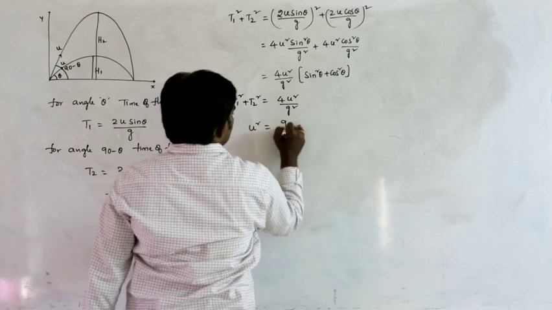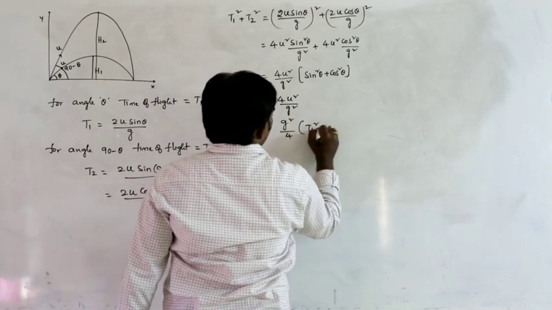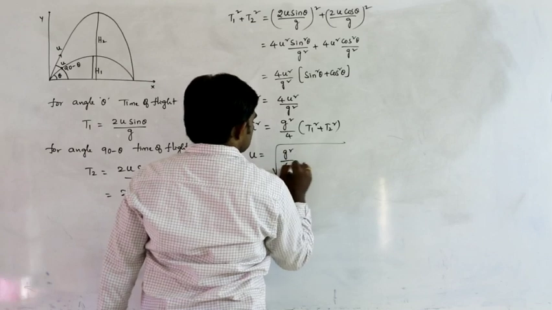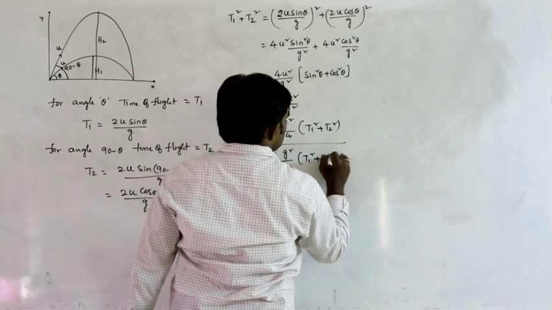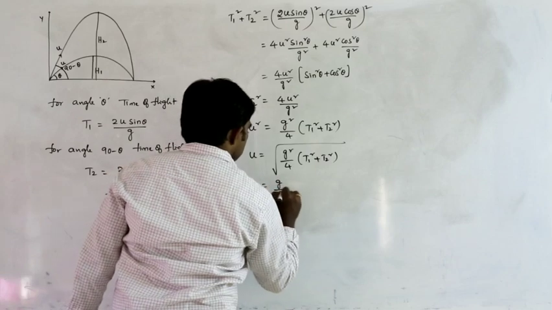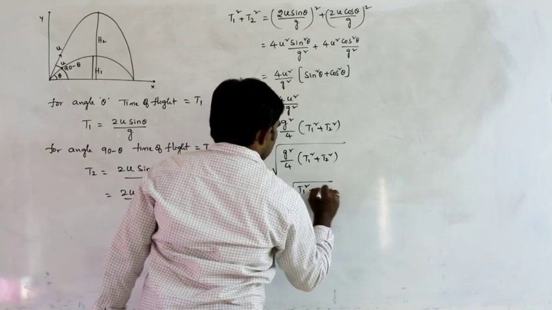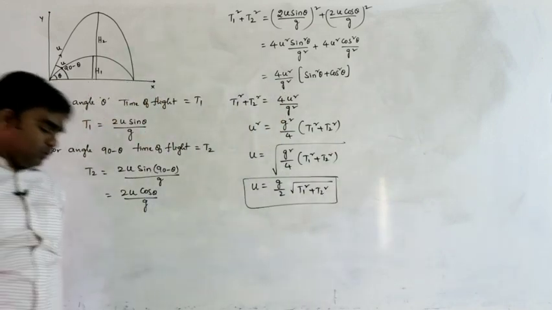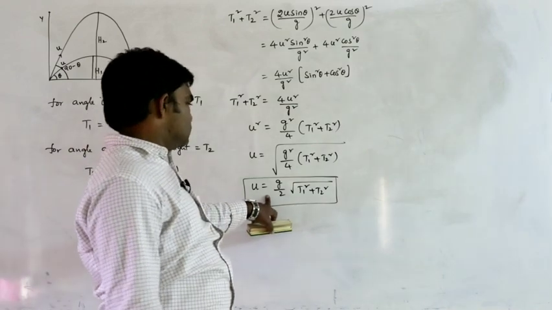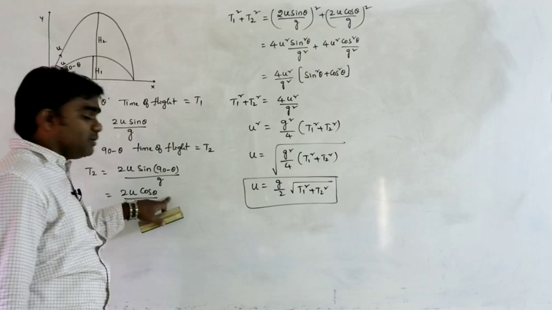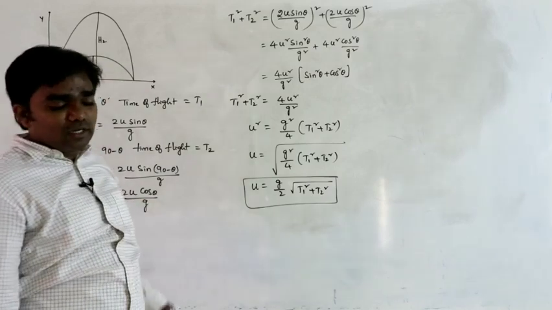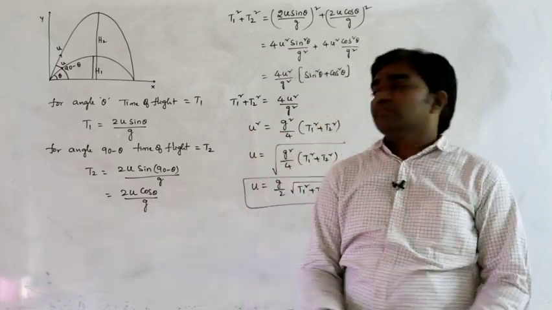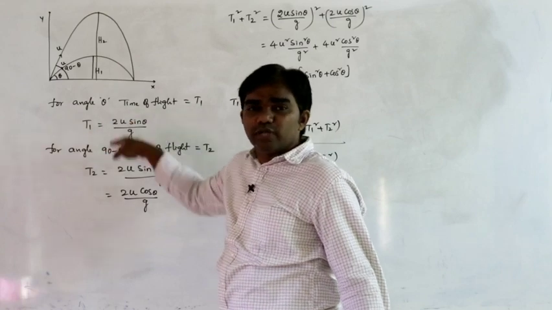So from this u square is equals to g square by 4 into t1 square plus t2 square. So u can be written as under root g square by 4 into t1 square plus t2 square. So u is equals to g by 2 into under root t1 square plus t2 square. So this is velocity of projection. If only time of flights are mentioned, that means if two bodies are projected with different angles of projection so that their range is same, in that situation for two different angles, two time of flights.